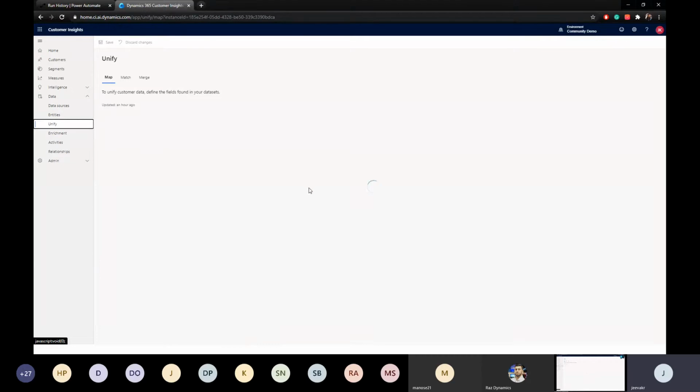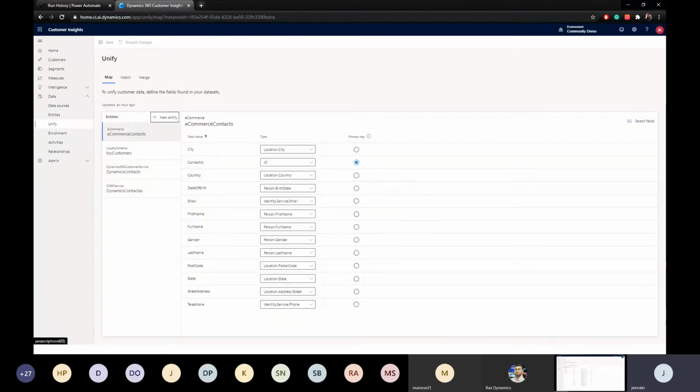You just add it in the data source, and then you map it by setting the primary key, and then match and merge. I'll just give you a high level again, a quick brief about these things, so that someone who joined, who missed the last one, would be able to follow what I'm trying to say.